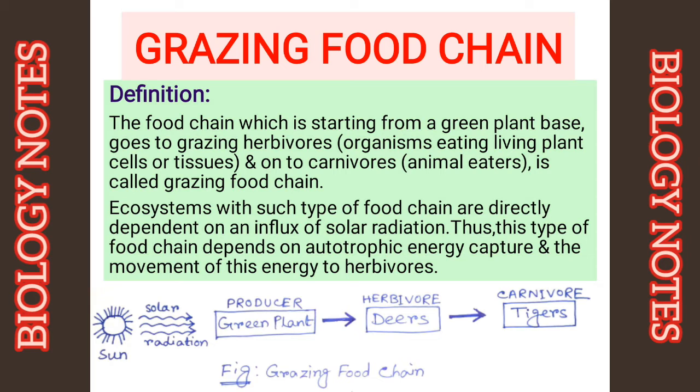In the example, green plants or producers produce complex organic matter with the help of sunlight, carbon dioxide and inorganic matters. They are eaten up by herbivores like deers. The deers are again eaten up by carnivores like tigers. So you see, the food chain starts from a green plant base and ends at a carnivore. So this is a classic example of grazing food chain.